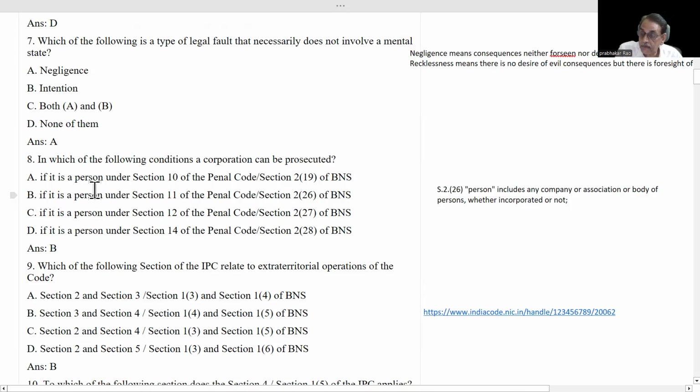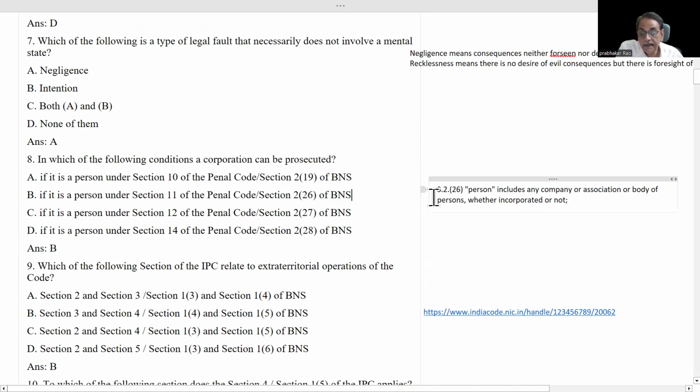Now we will see this question. In which of the following conditions can a corporation be prosecuted? If it is a person under section 11 of the Penal Code, section 226 of BNS. Actually, in this question, what he is asking is, which section defines person? In IPC, person has been defined under section 11.